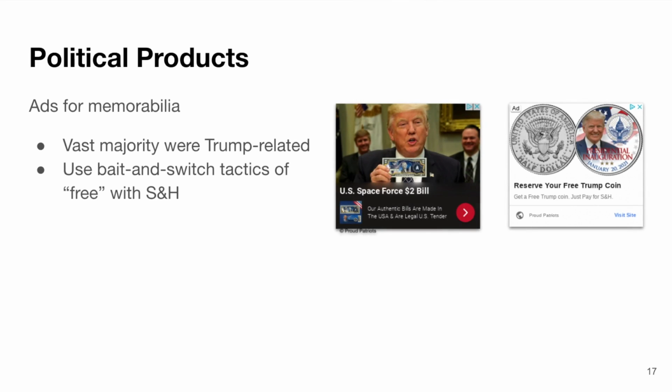We also observed some problematic techniques in product ads. Many ads promoted political memorabilia, like this $2 bill commemorating the US Space Force. Our topic modeling showed that most memorabilia ads were Trump-related. A number of these ads used a common bait-and-switch tactic of claiming to be free, but then requiring you to pay for shipping and handling.